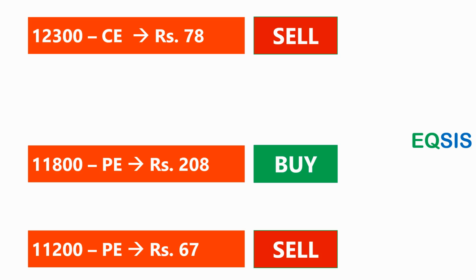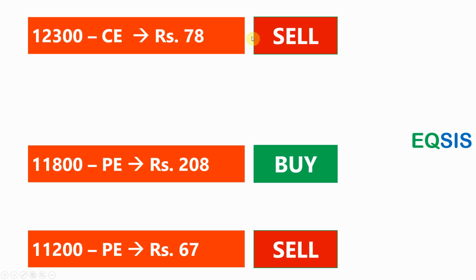So how do I reduce the premium paid? I'm going to sell the 12,300 call, and I also sell the 11,200 put. By doing that, I get something back, close to 145. So my risk has come down, it is no more 208.